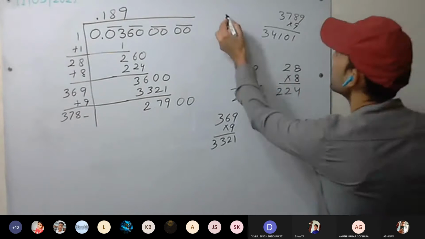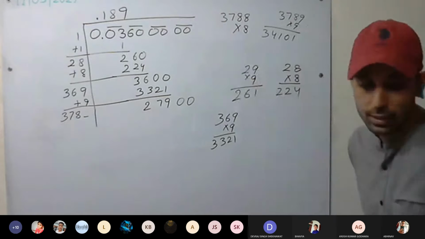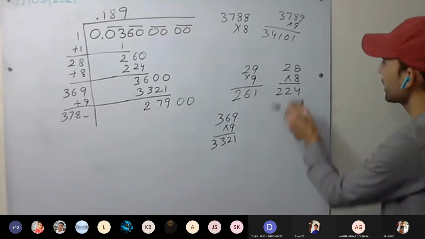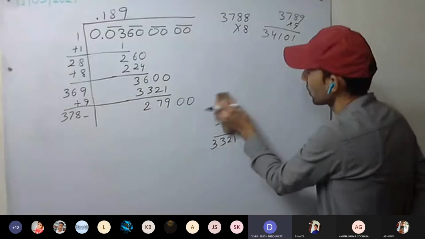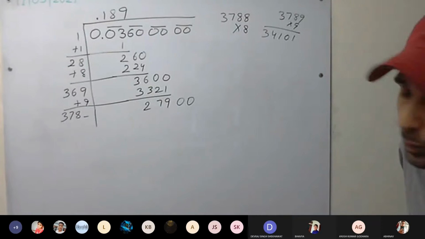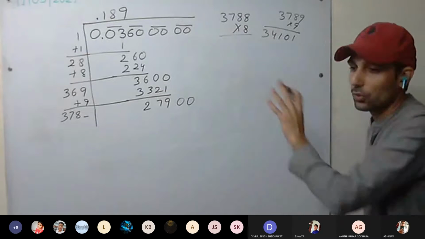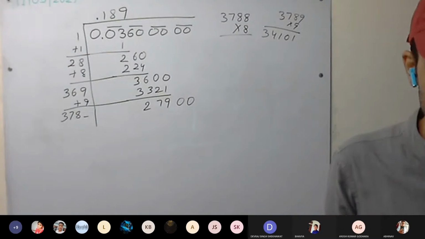Check with 8. 3, 7, 8, 8 into 8. Don't tell the answer. Everyone check it. Also not coming. Not going. Then check with 7. And don't cross them out again. Let them be on the side so that while revising, you know them.